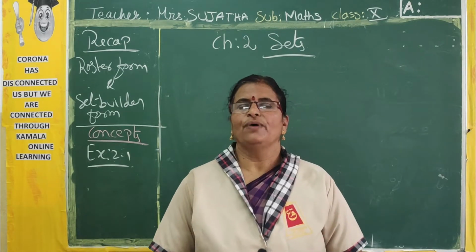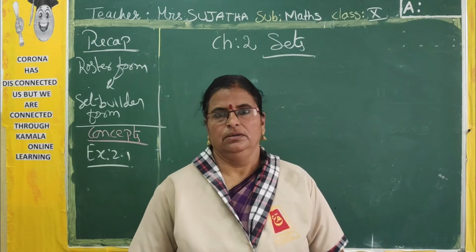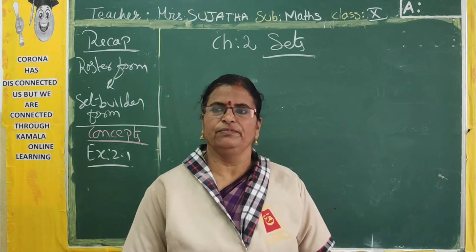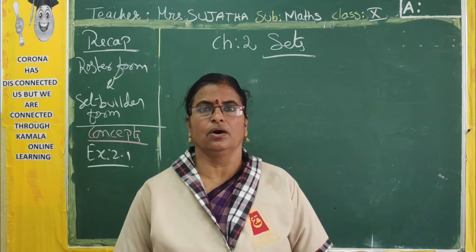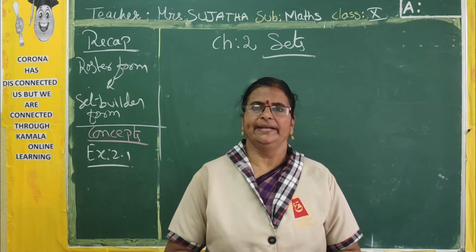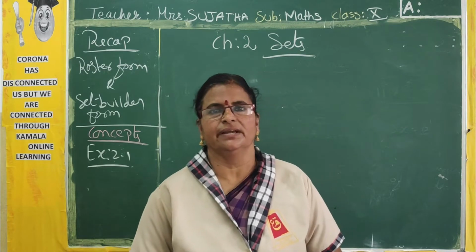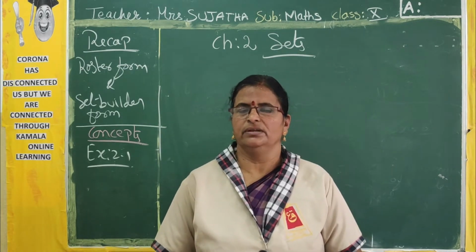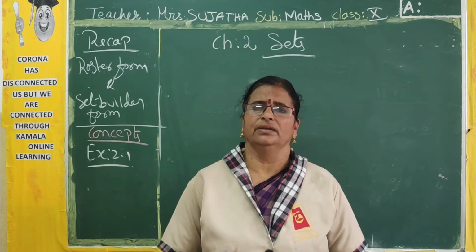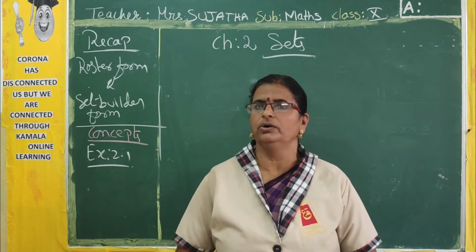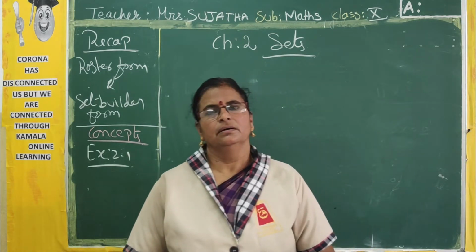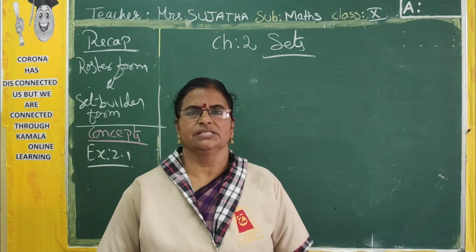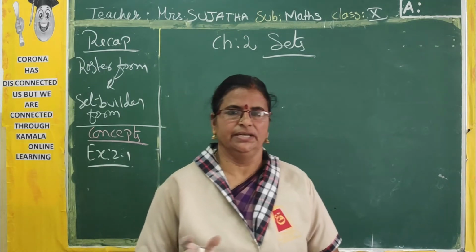Now, finite means which we can count. Suppose the number of students in 10th class, that we can count, 50 or 56 or 57. That is called a finite set. Then what is an infinite set? Which we cannot count. That is the set of natural numbers, 1, 2, 3, so many, we can't count it. Similarly, water drops in an ocean, that also we can't count, no? So that is also an infinite set that we studied.